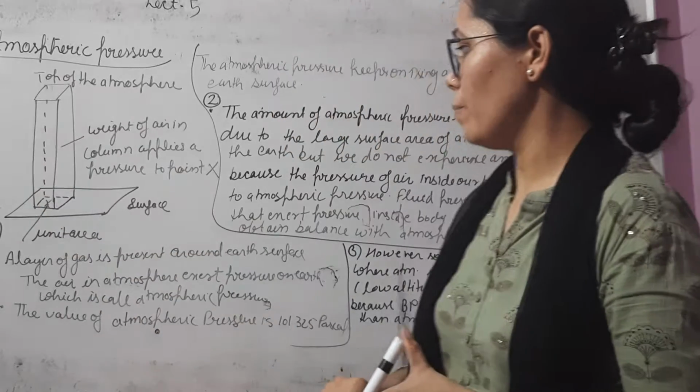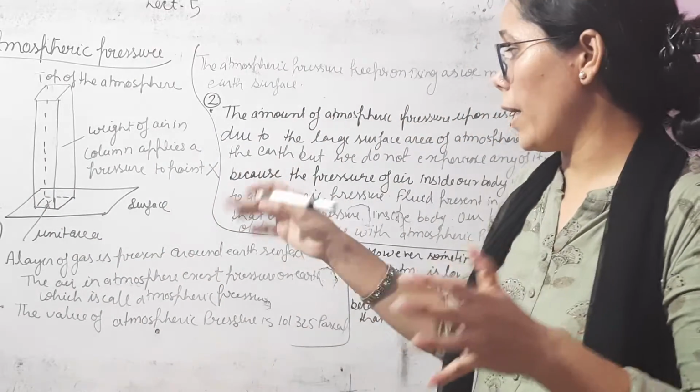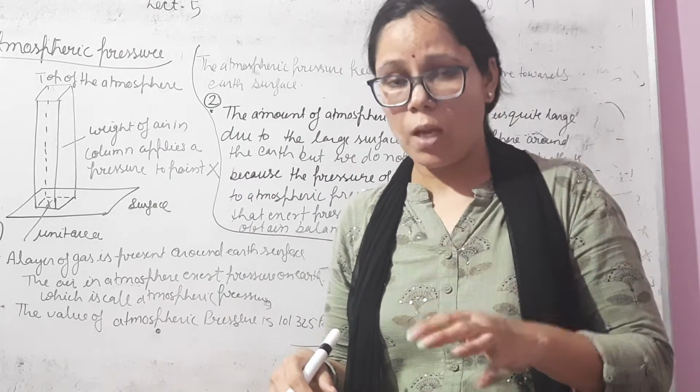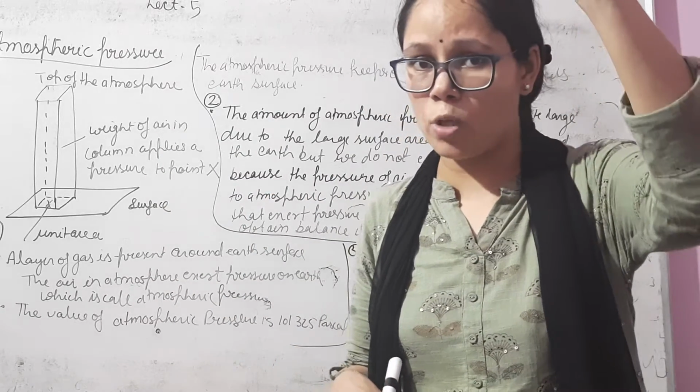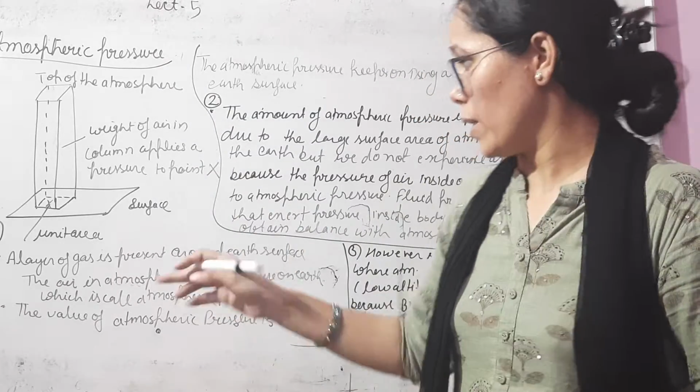So we can say a layer of gas is present in the atmosphere. A layer of gases is present around the Earth's surface.